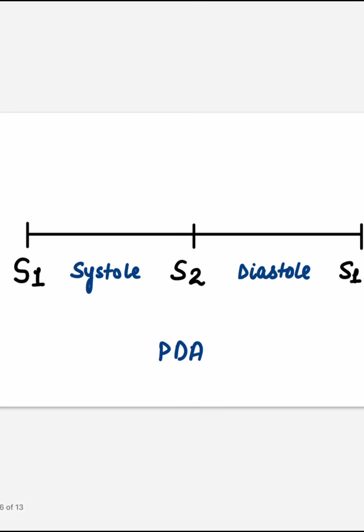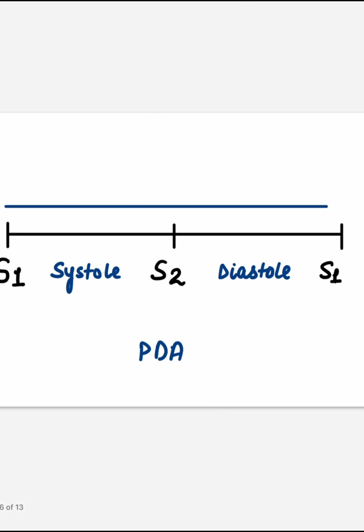For example, in PDA, a murmur starts from S1, continues through systole, envelops the S2, and continues till the diastole. How is it different from a systolic-diastolic murmur? It has two components, a systolic component and a diastolic component, but it has two different channels and two different directions.